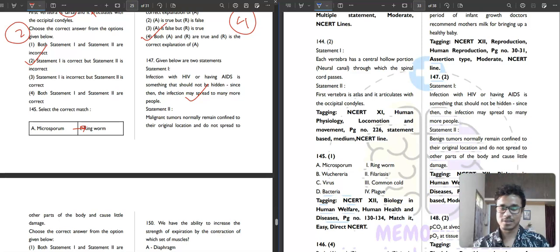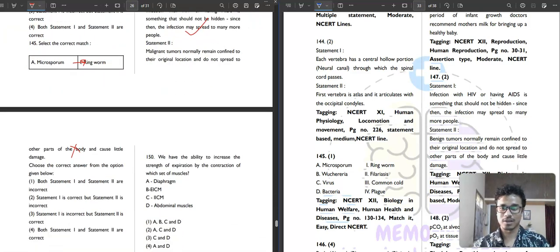Then the second statement says that malignant tumors normally remain confined to their original location and do not spread to the other parts of the body and cause little damage. No, it is not correct. Benign tumors do that. But malignant tumors metastasize, that means they go to distant regions, cause malignancy and create a lot of havoc, that is destruction of tissues. So the second option, statement first is correct but statement second is incorrect, is your correct answer.